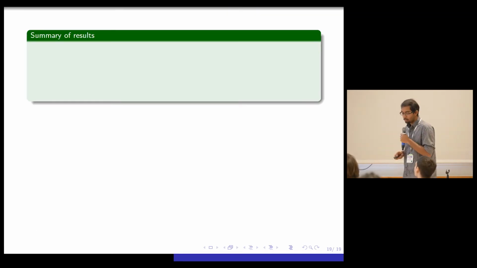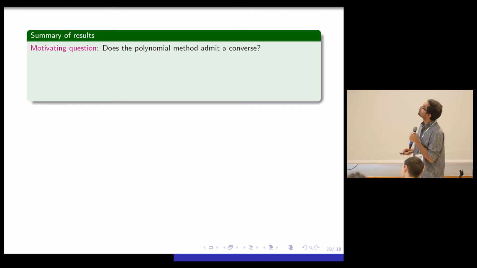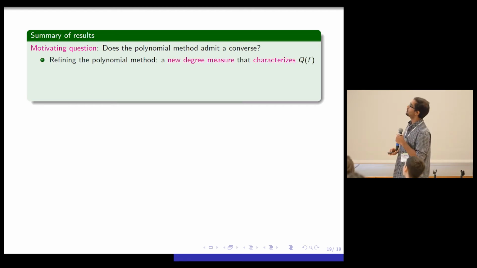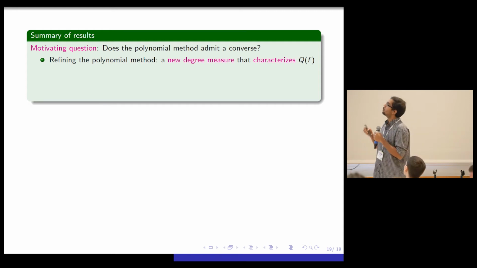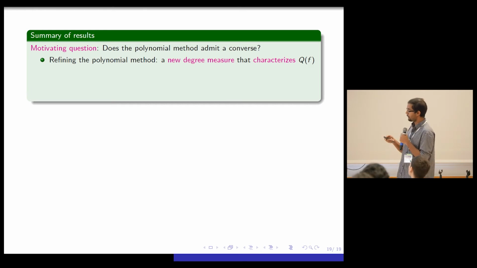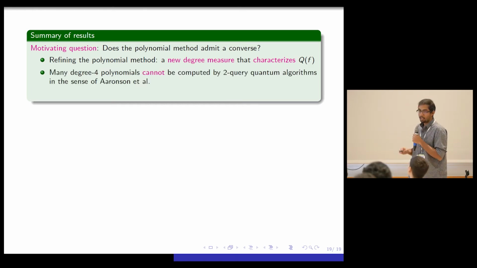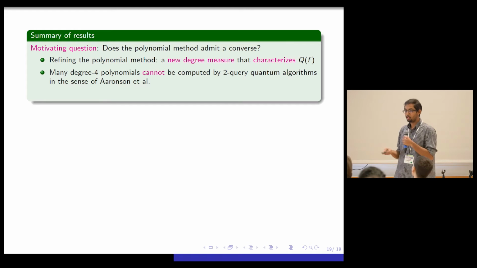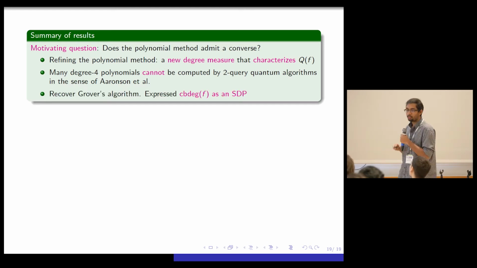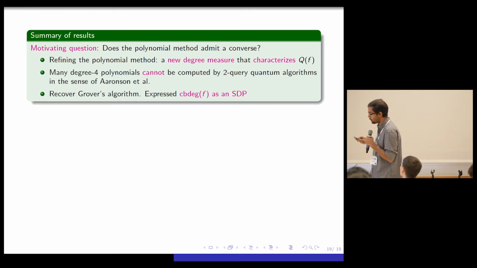So let me conclude. As a summary of our results, the motivating question was, does the polynomial method admit a converse? And we did answer that by refining the polynomial method. We gave a new degree measure called the completely bounded approximate degree that's equal to quantum query complexity. Using that, we showed most degree 4 polynomials cannot be computed by 2 query quantum algorithms. And finally, we could recover Grover's algorithm. And as a follow-up work, people showed that our degree measure could be written as a semi-definite program. So there are many directions for future work.